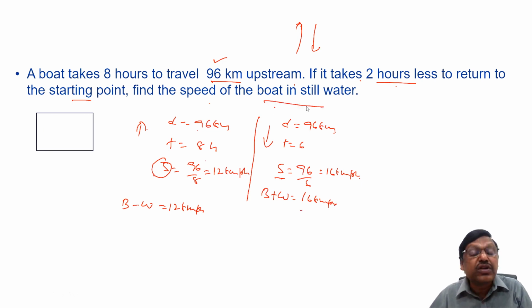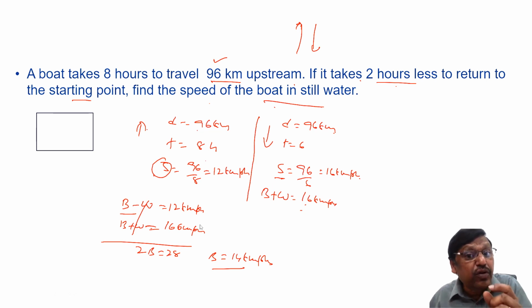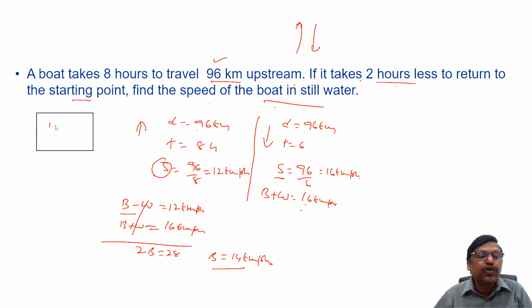You want the speed of the boat in still water, meaning the actual speed of the boat, that is B. You know B minus W, you know B plus W. If you add the two equations, 2B is 28 kilometers per hour, or B equals 14 kilometers per hour. B means the speed of the boat in still water, that is 14 kilometers per hour. Right? Let's take up one more example.